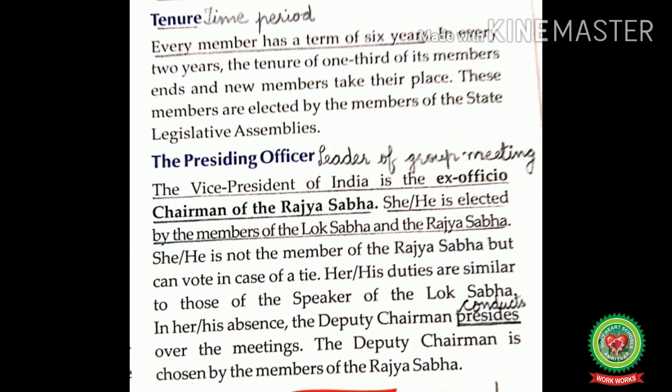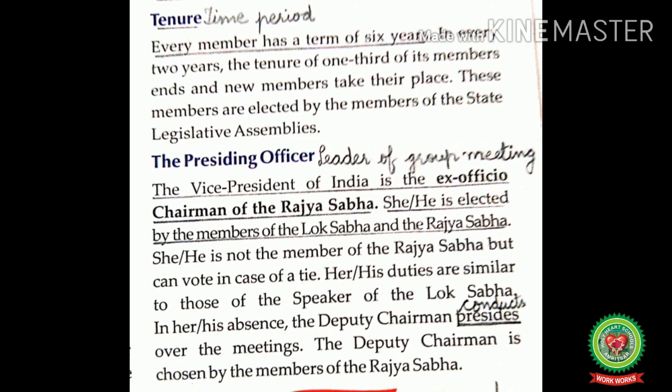These members are elected by the members of the state legislative assemblies. Means the members of the Rajya Sabha are not elected by people directly but indirectly by the legislative assemblies of the various states. Basically, the state legislative assembly is an assembly at the state level.